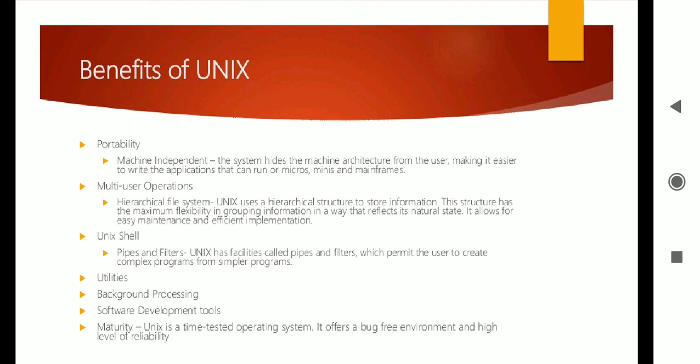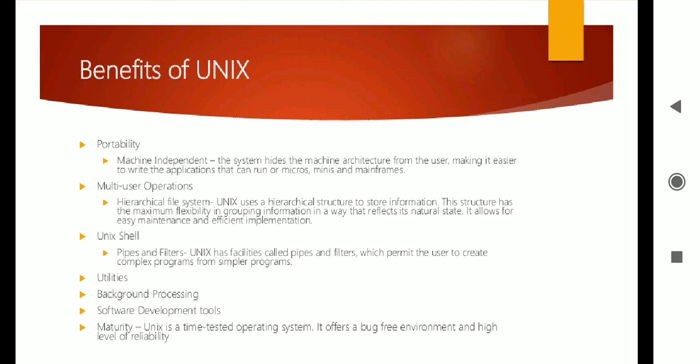Interactive and non-interactive programs. Then software development tool. As it has a programming section and a shell script section through which you can write and execute programs, you can develop software using the Unix tools.